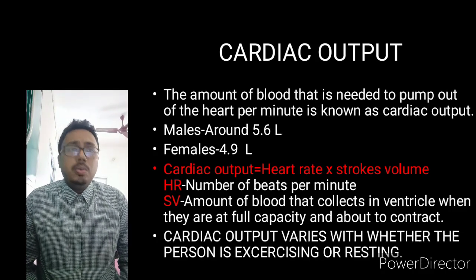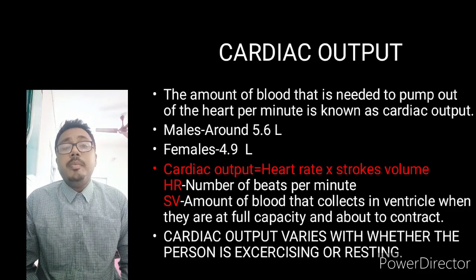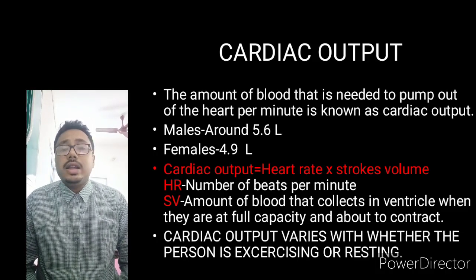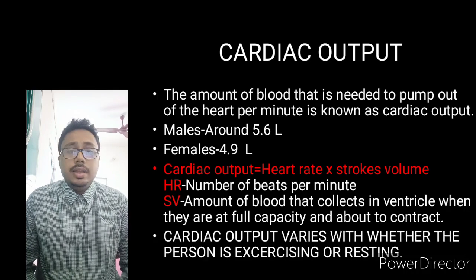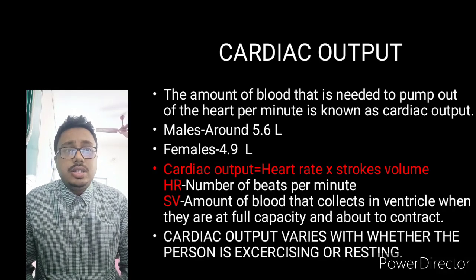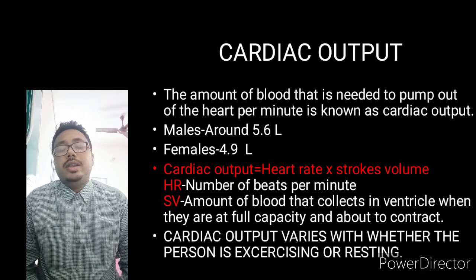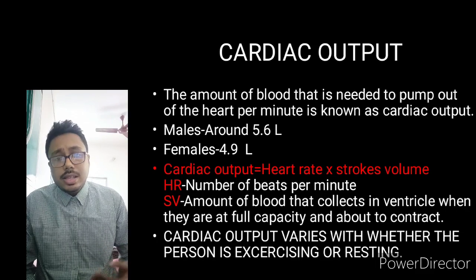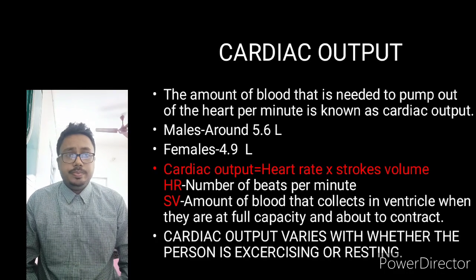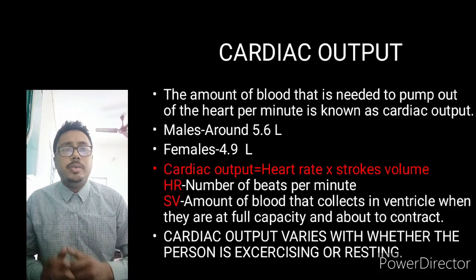Cardiac output. What is the cardiac output? The amount of blood that is pumped out from the heart per minute is known as cardiac output. In males, the cardiac output is 5.6 liters, whereas in females it is 4.9 liters. Comparatively, we can say that males have more cardiac output than females.